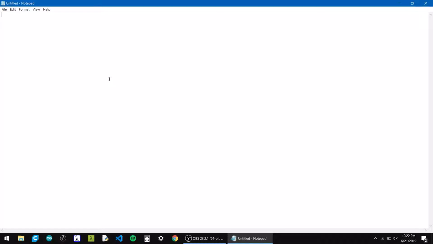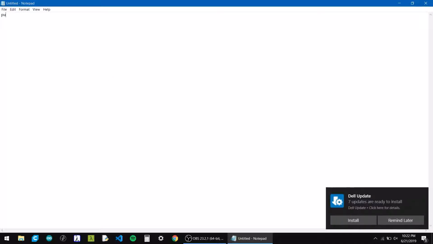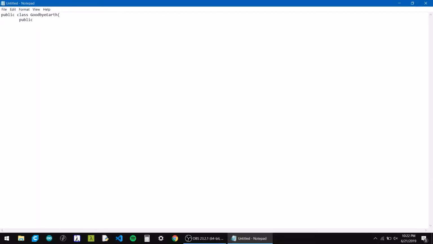Every program we write has to start with some gobbledygook that you are not going to understand for a while yet. But it is necessary to write a program, and I just need you to believe me for now that this is what we need to do. It's going to start public class and then the name of your file, and then under that it's going to be public static void main.